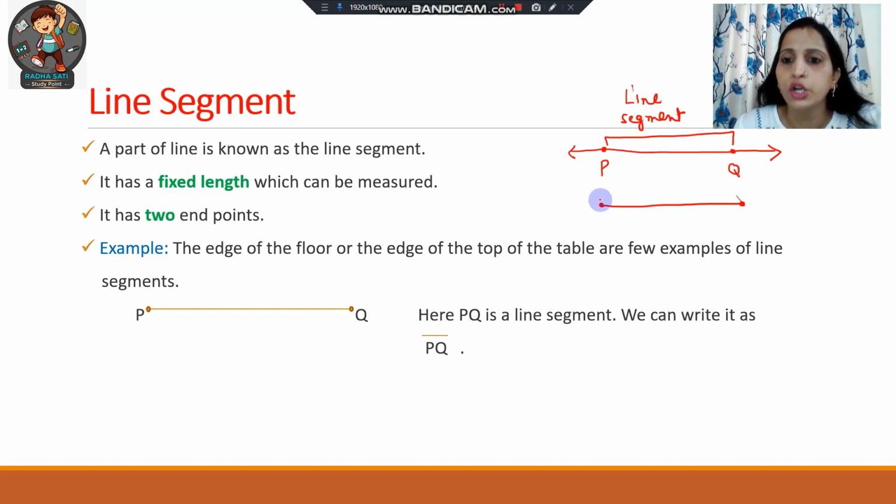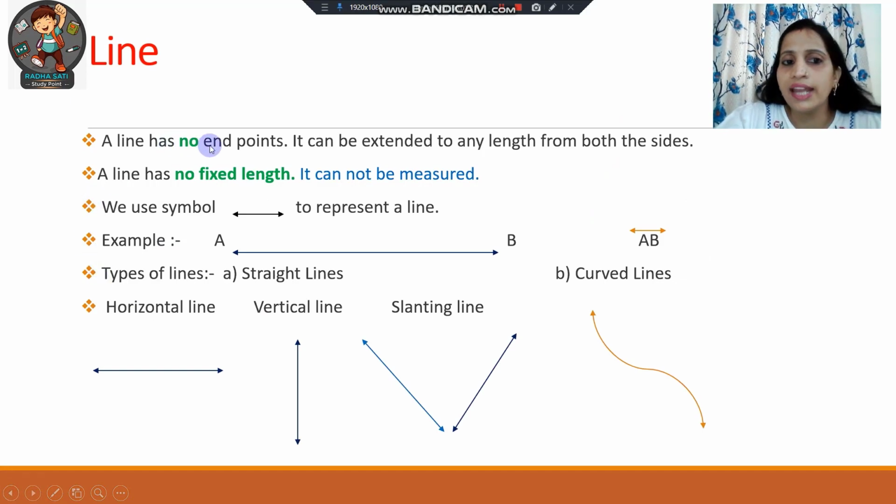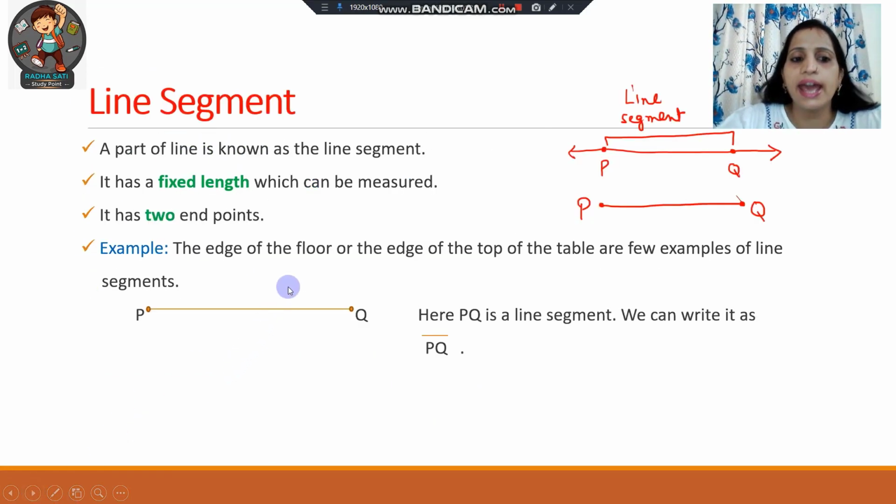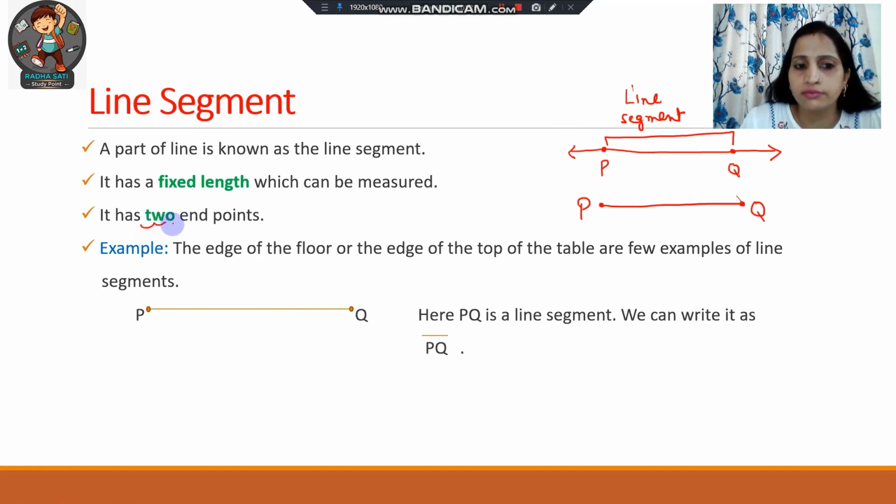Always remember to put the dots at both the ends of a line segment, and I am naming it as PQ. So it has two endpoints. There are two endpoints in a line segment, while a line has no endpoints, but a line segment has two endpoints.